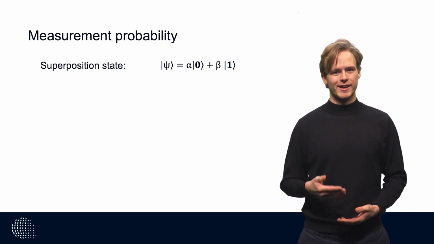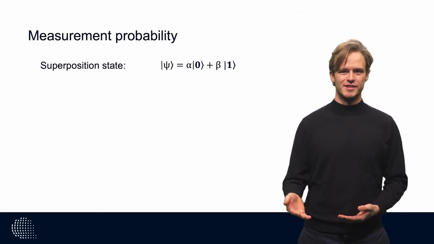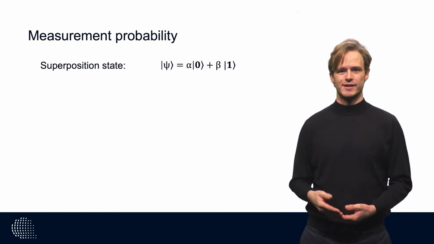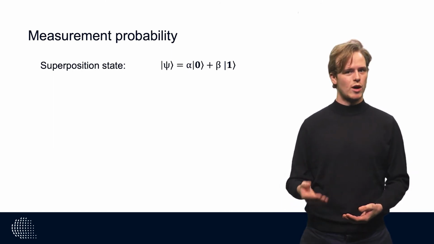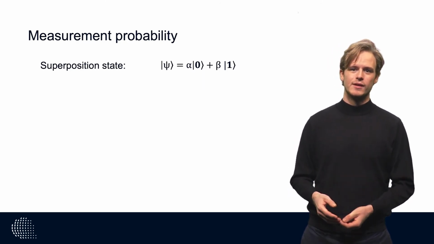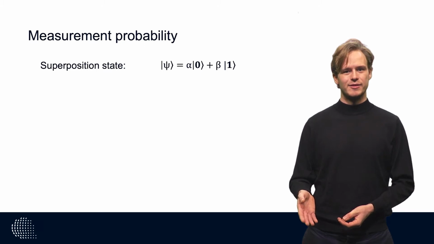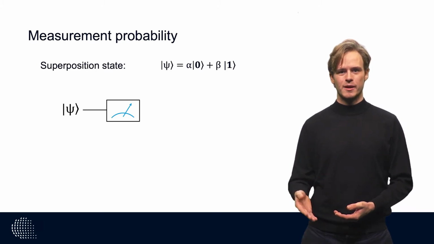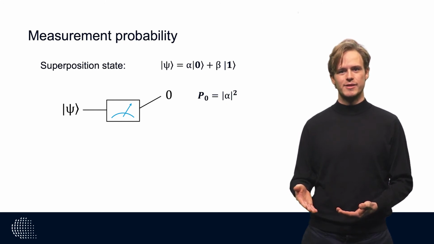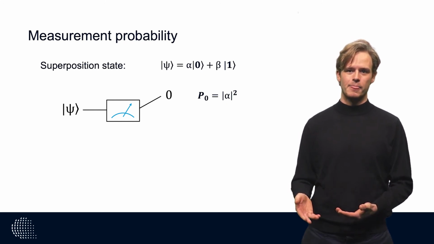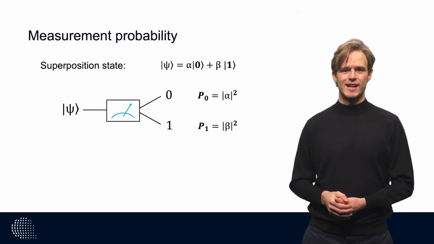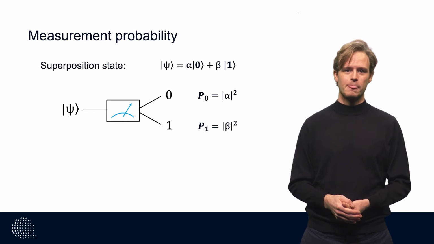Remember that we can write down any qubit state as a superposition of the 0 and 1 state. So psi is alpha ket 0 plus beta ket 1, where alpha and beta are two complex numbers. The Born rule states that if we measure the state psi, the probability to find the qubit in the 0 state is the absolute value of alpha squared. And likewise, the probability to measure 1 is the absolute value of beta squared.